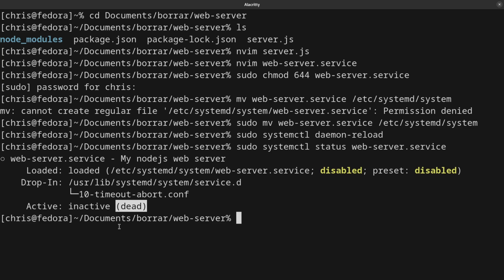So let's execute the process not as a daemon, just as a process. So the command is sudo systemctl start. The other one, to turn on the daemon, is enable, that we are going to use after that. So let's start and use the webserver.service.